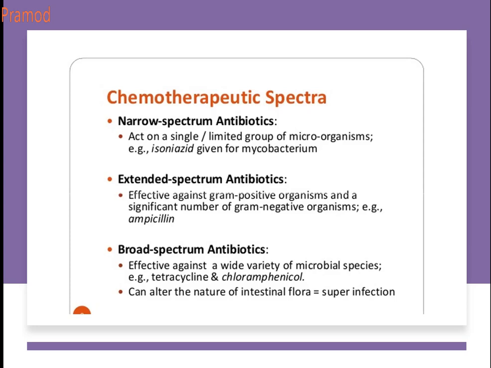Narrow means specific, extended means they are effective against gram positive and to a significant extent against gram negative bacteria. Whereas broad spectrum antibiotics are effective against a wide variety of microorganisms, for example tetracycline, chloramphenicol. But the main drawback is they lead to superinfection because they will alter the nature of your intestinal flora. The useful probiotics present in your intestine will also be affected by these antibiotics.